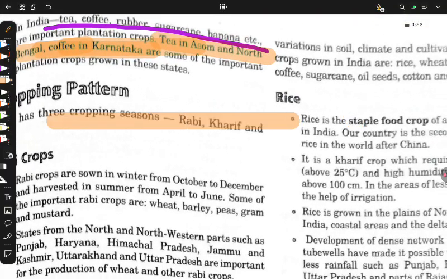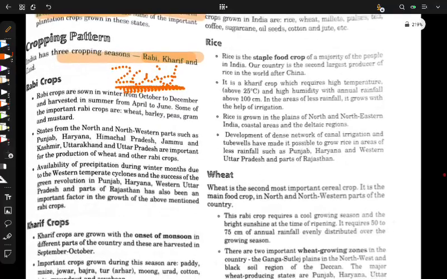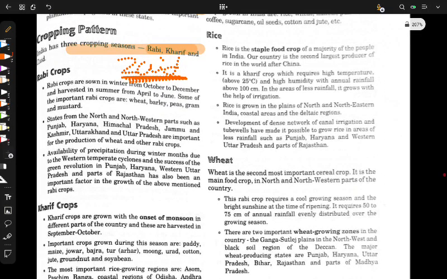Remember it. Cropping patterns. There are three types of pattern of cropping. These terms are Rabi, Kharif, and Zaid. Okay, so these are very important. Rabi crops are sown in winter, and October to December is the period in which they are sown. In April to June they are harvested. Remember this, as they are sown in winter season and harvested in the beginning of summer.